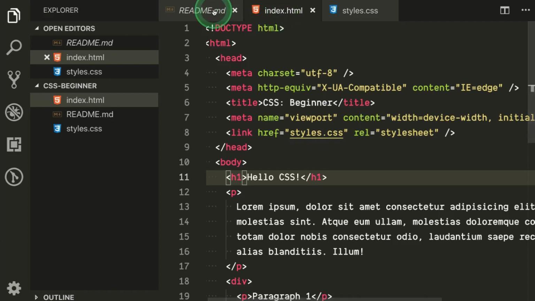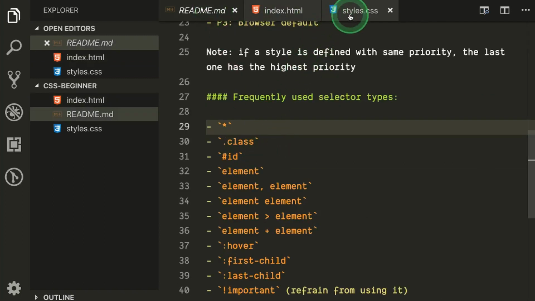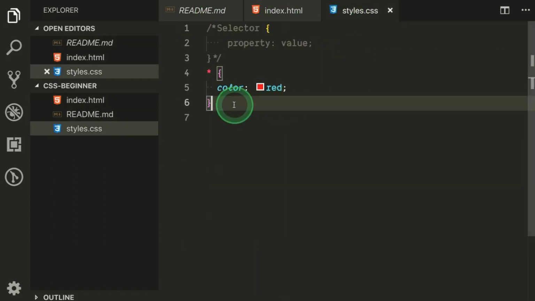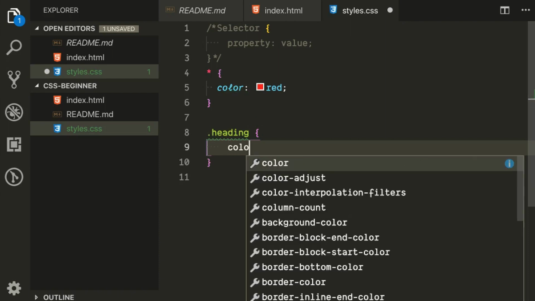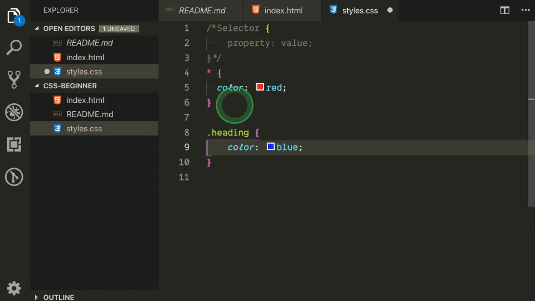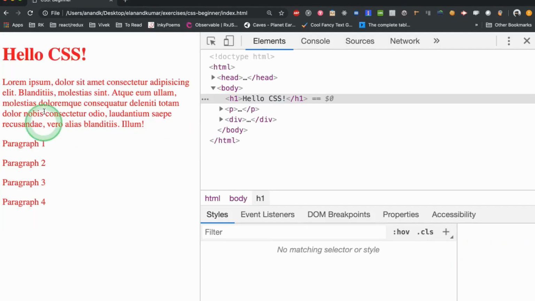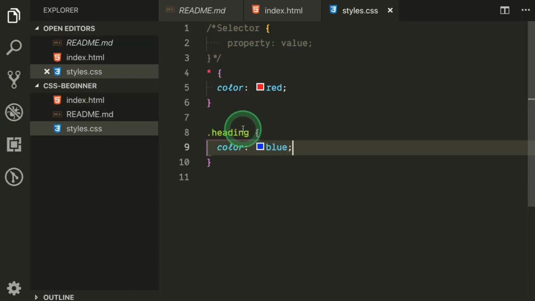Next one we have is the class selector. What is a class selector? The syntax for a class selector is you put one dot and then you can put any name. So for example, I would like to say heading and then the curly bracket, and then I say color blue. Now if you refresh here, nothing happens because this is a class and you have to use it.